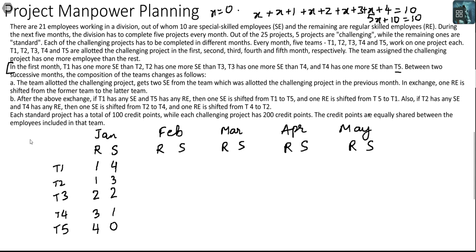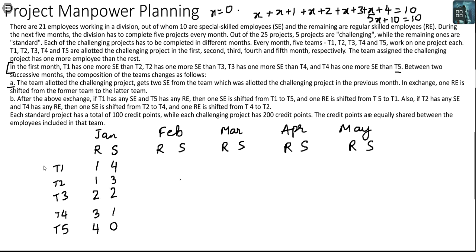So wonderful. Then there were further conditions that we haven't read so far. Let's go through them. The team allotted the challenging project gets 2 SE from the team which was allotted the challenging project in the previous month. We don't have to care about that for the month of January. In exchange, 1 RE is shifted from the former team to the latter team. We don't have to care about January because there is no previous month.